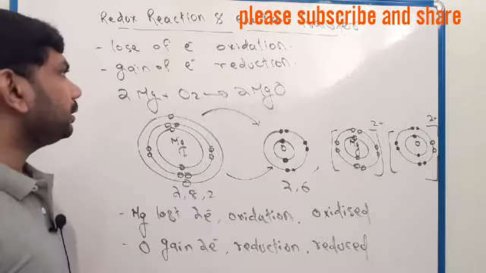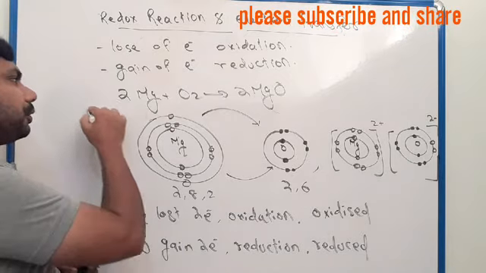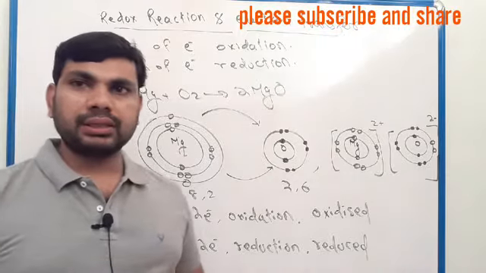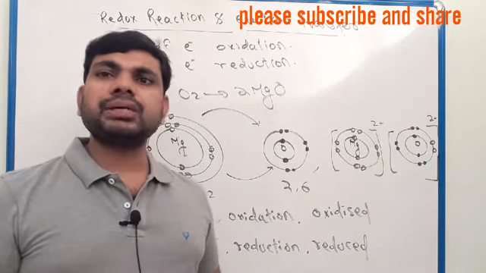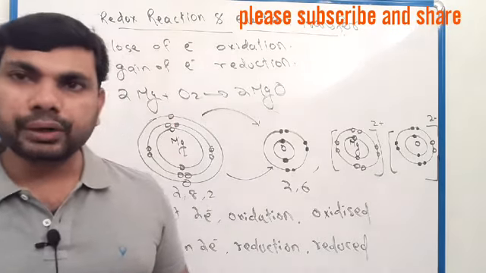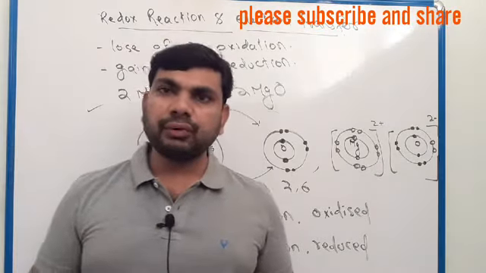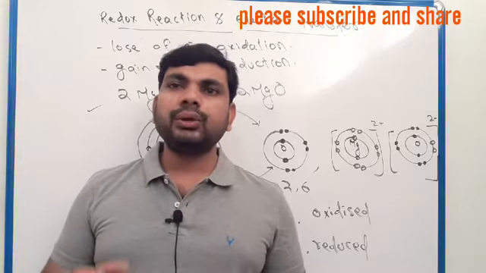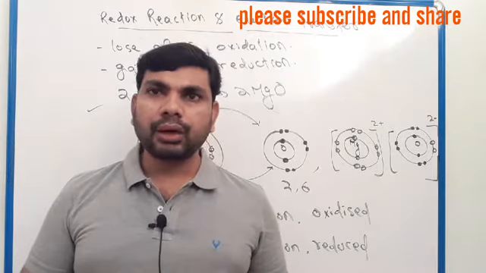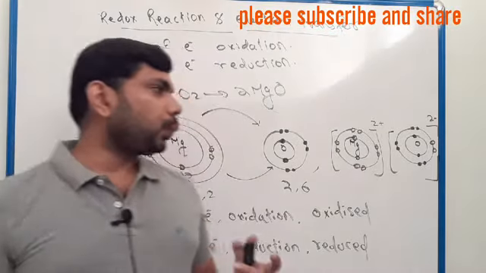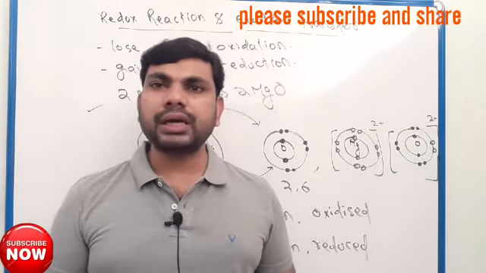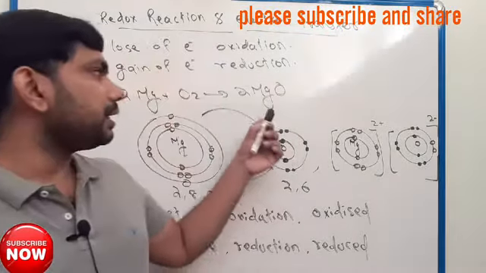Now see here, we discussed before magnesium, after strong heating it forms magnesium oxide. You know magnesium oxide is an ionic compound. We already discussed chemical bonding. If you did not watch the video, you can watch the chemical bonding video.